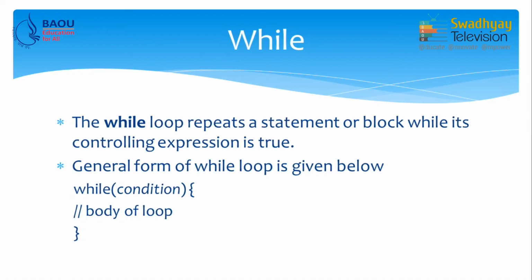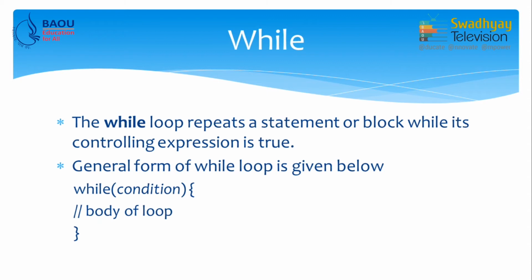The first loop is the while loop. The while loop repeats a statement or block while its controlling expression is true. You can see the general form of the while loop on screen.